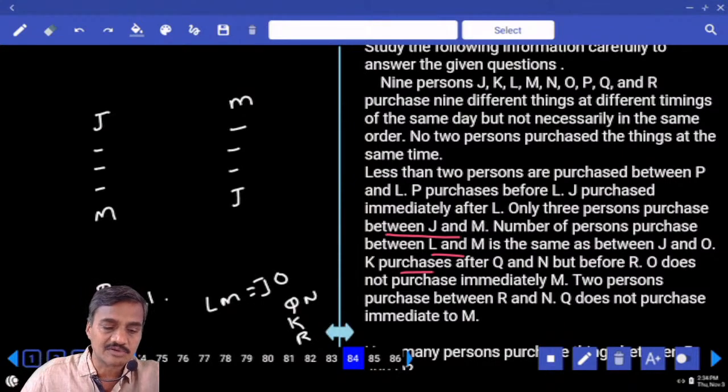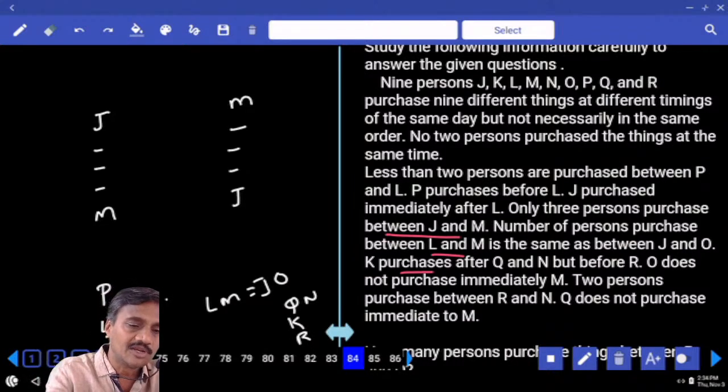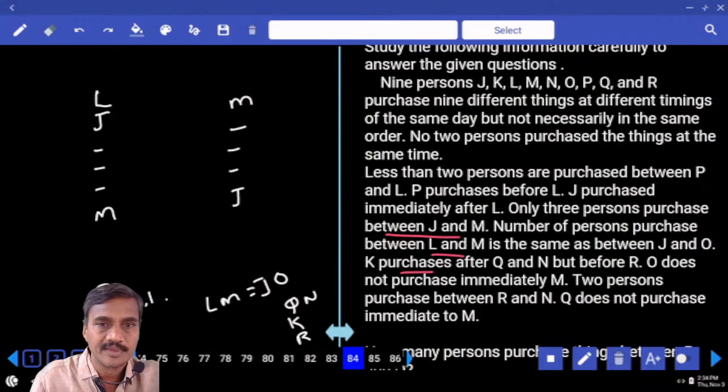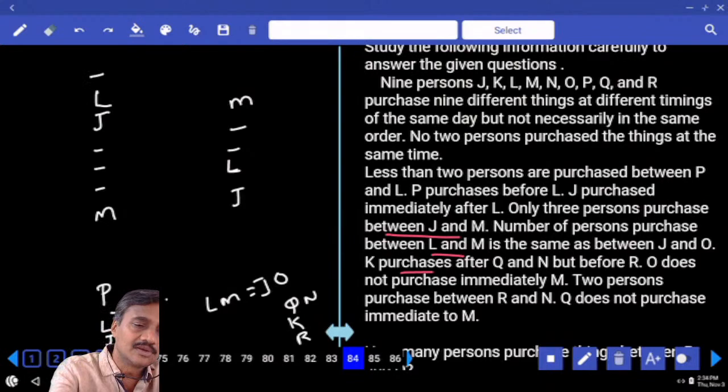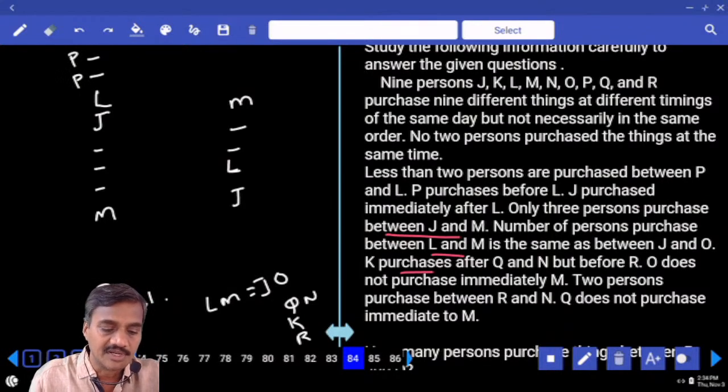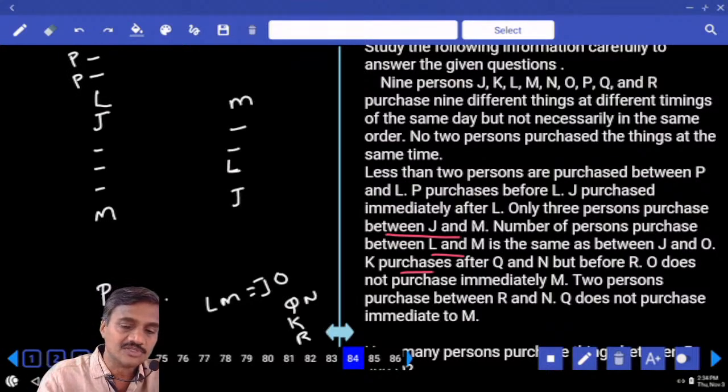The next information, where shall we start? J is already there. J and L must be together, so L is immediately before this J. Now between P and L, how many persons are there? Maybe 1, 2, 3, 4, 5, 6. As P is before this L, there are 2 possibilities. P can be here, P can be here. Between P and L there must be exactly 1 person or 0. Here P can be either at this place or at this place.